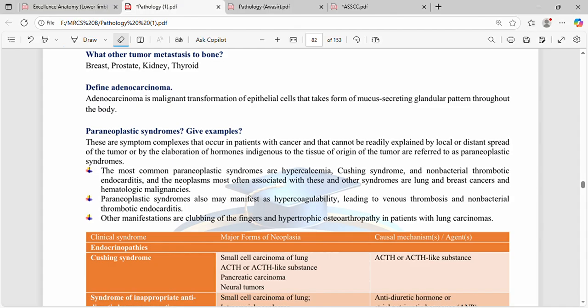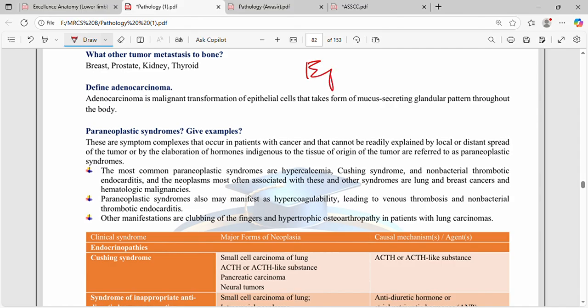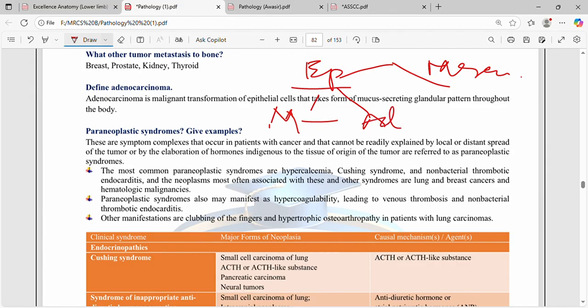Remember that we have epithelial cells and mesenchymal cells. A malignant tumor of epithelial cells is called adenocarcinoma, and a benign tumor of epithelial cells is called adenoma. And a malignant tumor of the mesenchyme is called sarcoma.